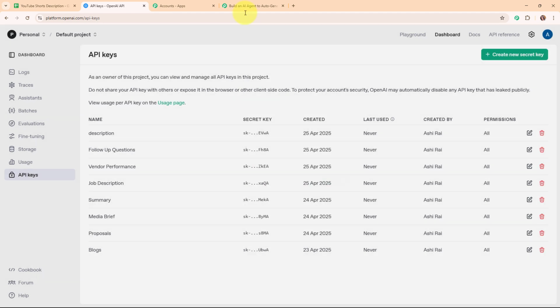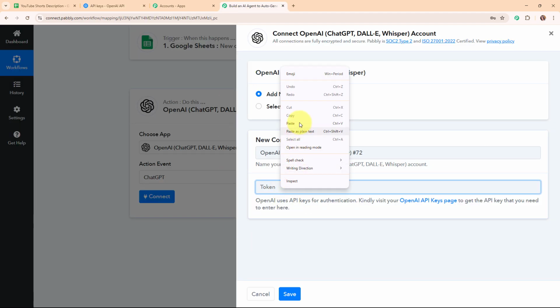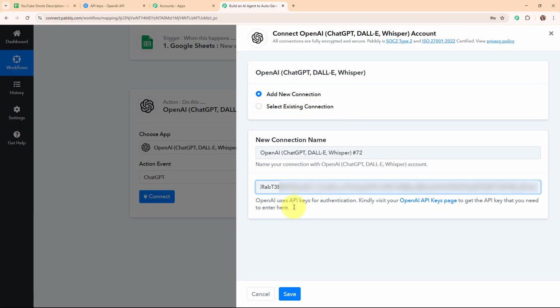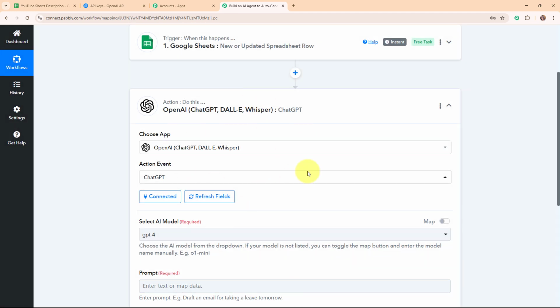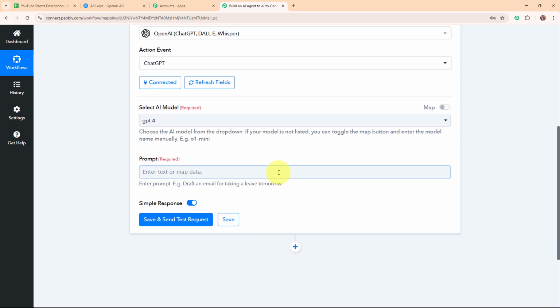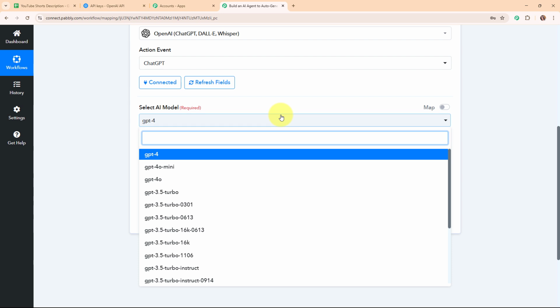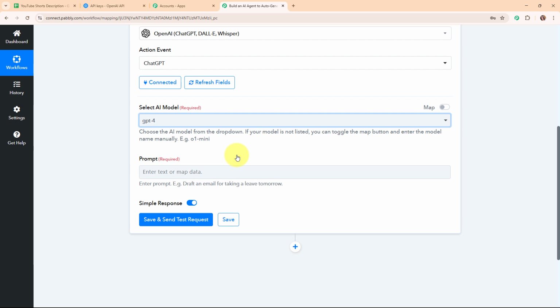So this is the API key generated. I'm going to copy it, move back to Pabbly's workflow, and here I'm going to paste the API token. Now after entering the API token, I'm going to click on this save. And here you can see we are now successfully connected. So moving forward, it is asking me to select the AI model. By clicking on this drop down menu, you can see all the models available. In this particular case, I'm going to select my model as GPT-4. You can select the AI model as per your need.